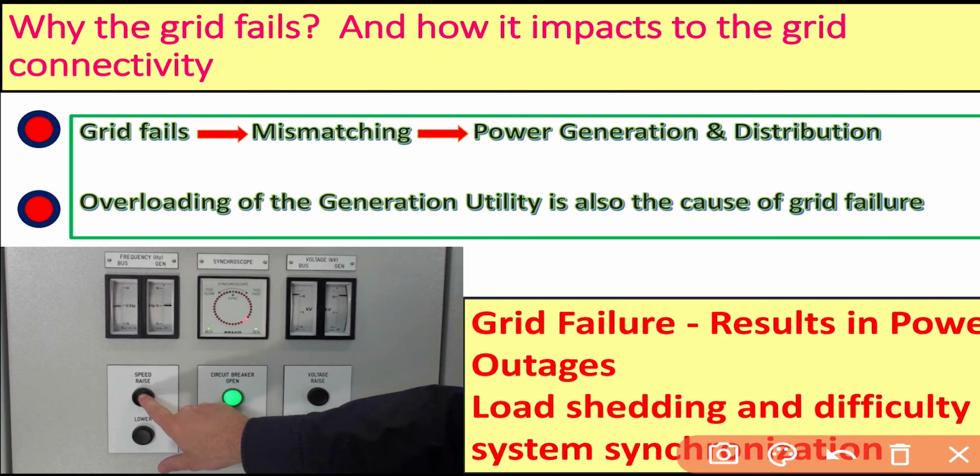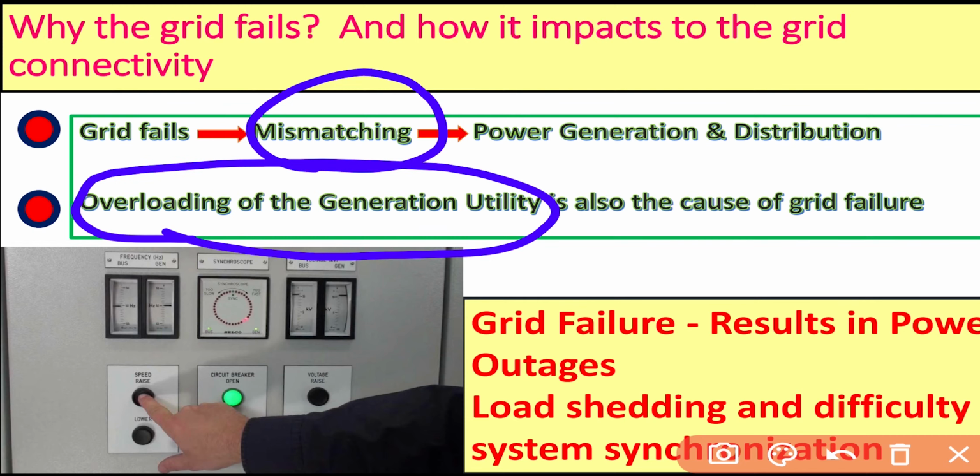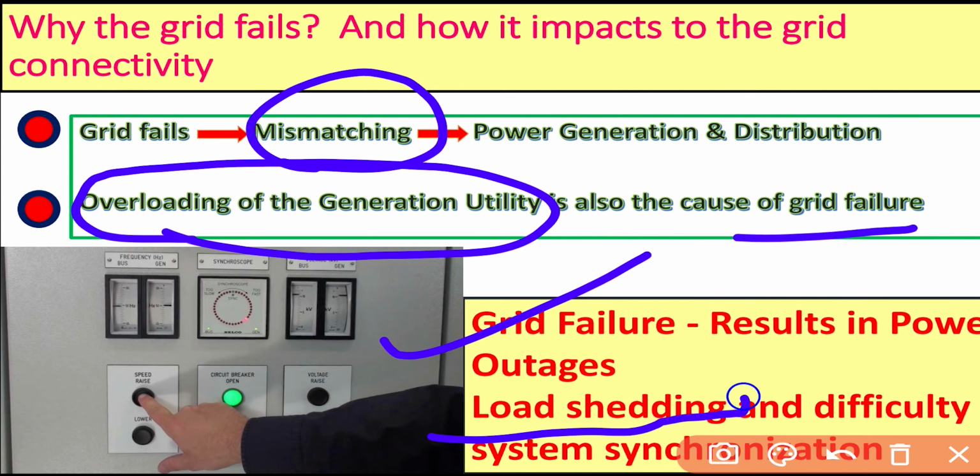If they are not matched, there is a possibility of frequency increment or decrement. We will see that in the next slide. Overloading of generating utilities also leads to grid failure. Grid failure causes outages in the power system. There are some remedies for avoiding this, like load shedding, but it is not appropriate.